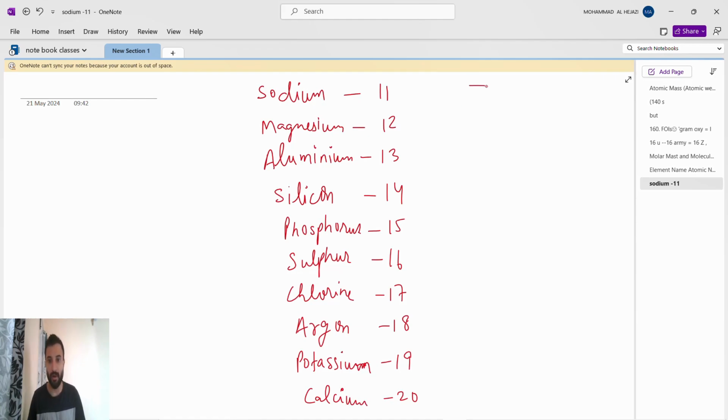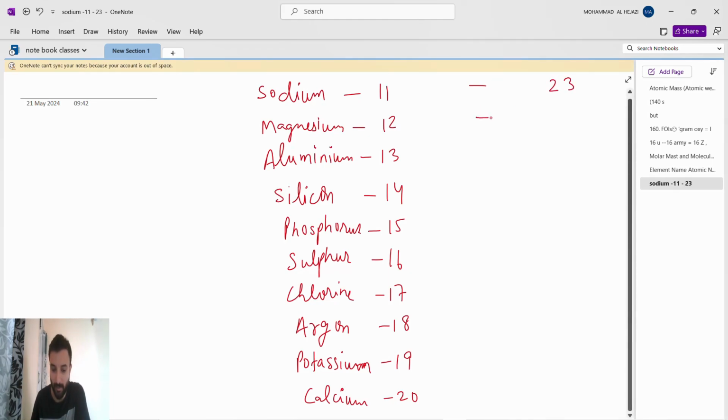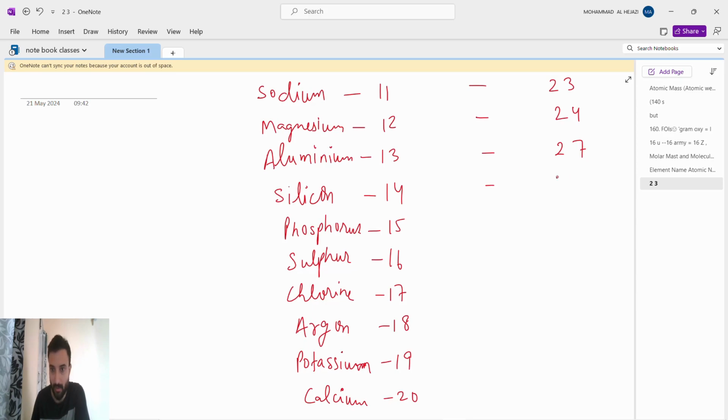Okay, now we'll write the atomic mass. Atomic mass of sodium is 23. Atomic mass of magnesium is 24. Aluminium is 27. Then silicon is 28. Okay, phosphorus is 31. Sulfur is 32. Then chlorine is 35.5. Only this one is exceptional. Argon is 40. Potassium is 39. And then calcium is 40.